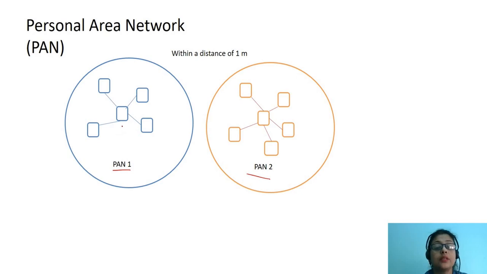In PAN 1, we can see there are various network devices, let's say N1, N2, N3, N4, and N5. These are connected to each other. Of course, in this picture, it is shown that it is connected in the form of the star connection, and all these nodes are connected to each other within a distance of 1 meter. Similarly, we can have another PAN 2 here. So these two are different PANs.